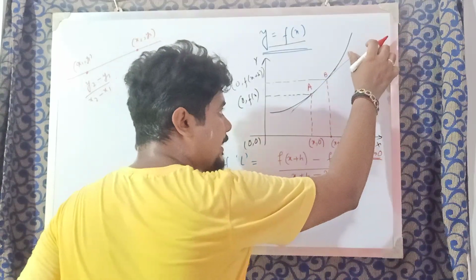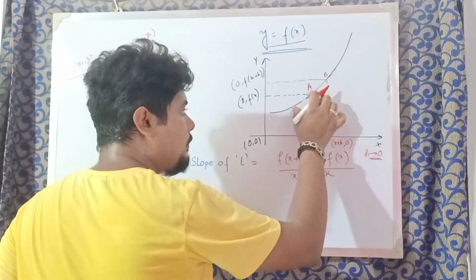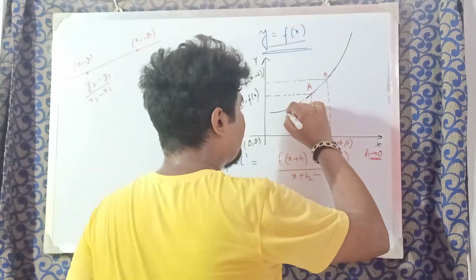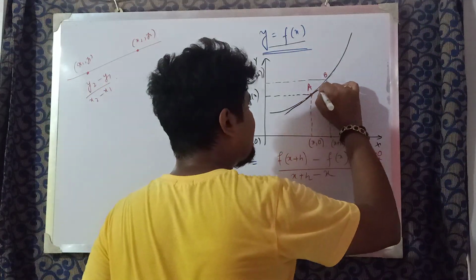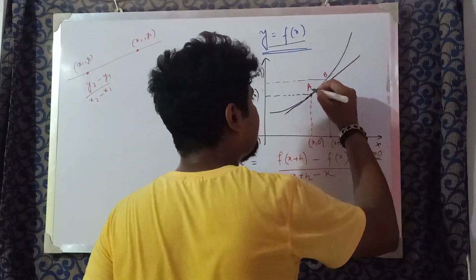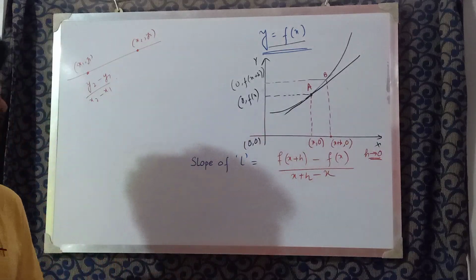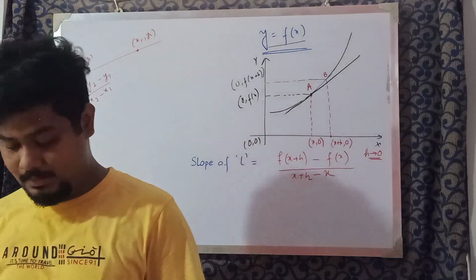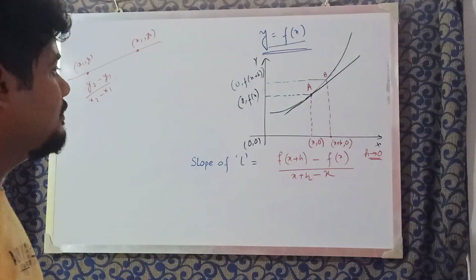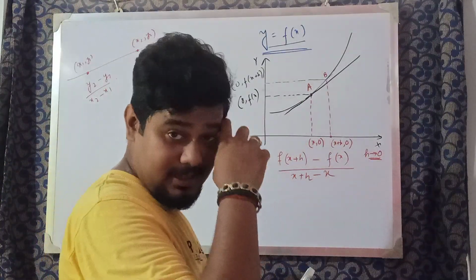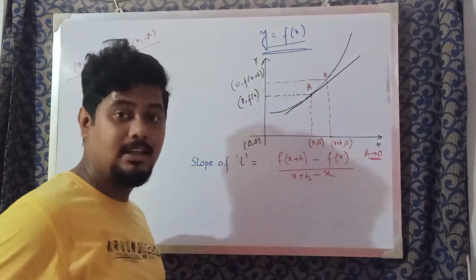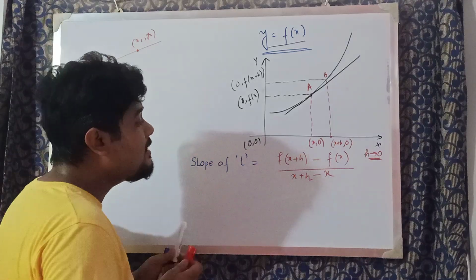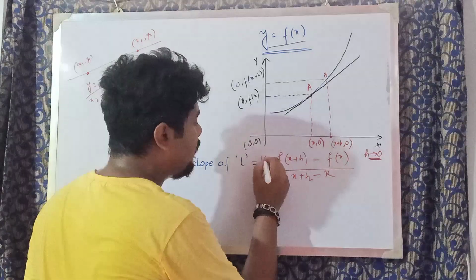Then we won't be getting this line L. We will be getting a line that just touches A. Now the line that touches a point just once, we call it the tangent. So we can say that this is the tangent actually. When can we say that this is a tangent? If we impose the condition that limit h tends to 0.